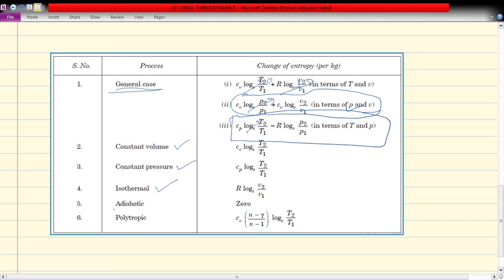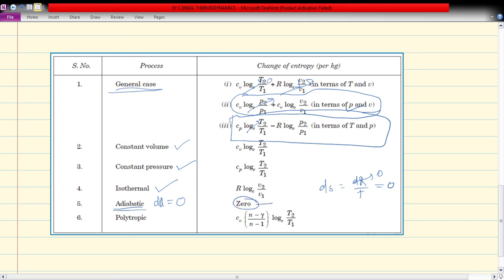Now the interesting fact is that during the adiabatic process we know dQ is 0. There is no heat interaction during the adiabatic process, and because of that, as ds equals dQ upon T and dQ is 0, this whole term will be 0, so the change in entropy will be 0.